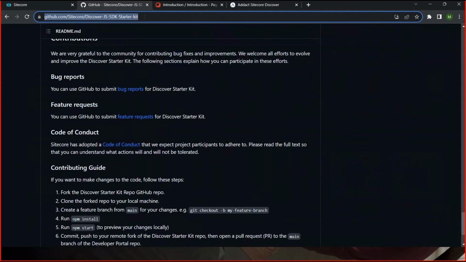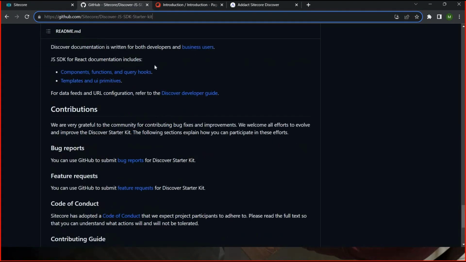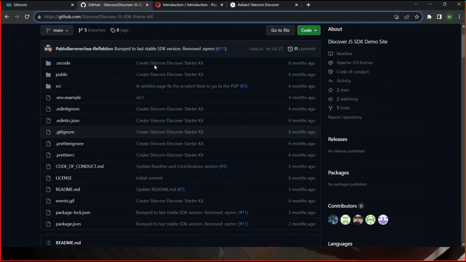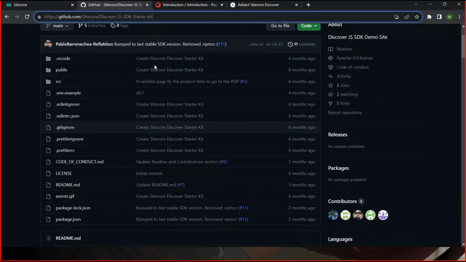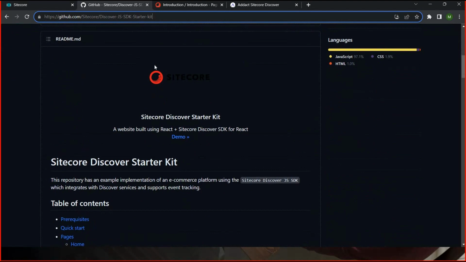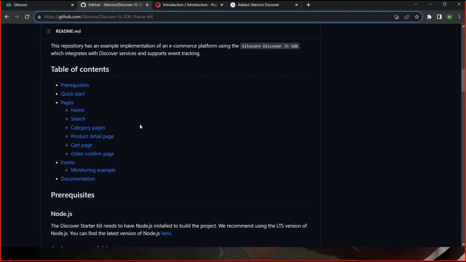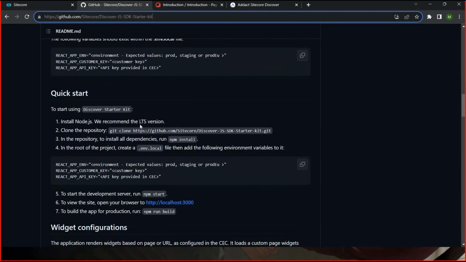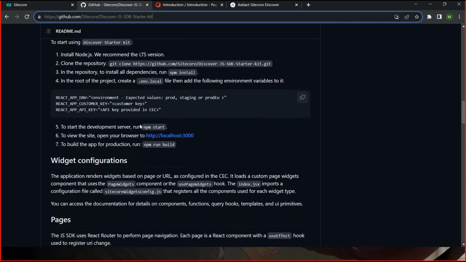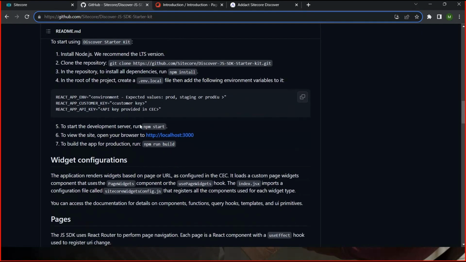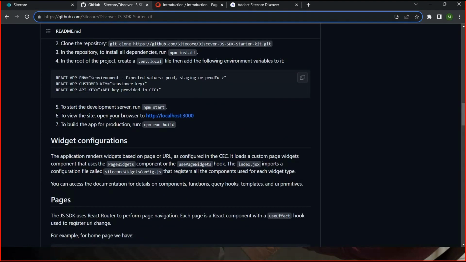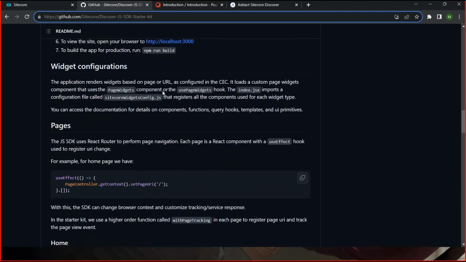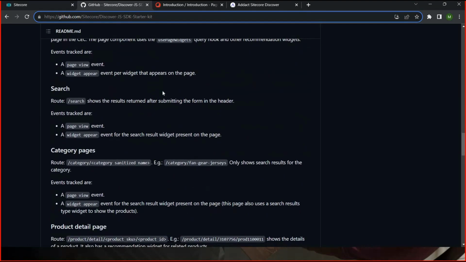In the SDK, Sitecore has already provided a GitHub link. What you have to do is download this SDK. It's a React based SDK, and I already downloaded it on my local system. You have to follow all those steps: install Node.js and the required npm packages, because we require two important packages for npm to use this SDK. You have to make some changes as per the requirement. I already did that, and you have to follow all those steps.